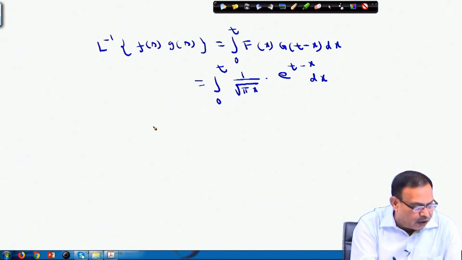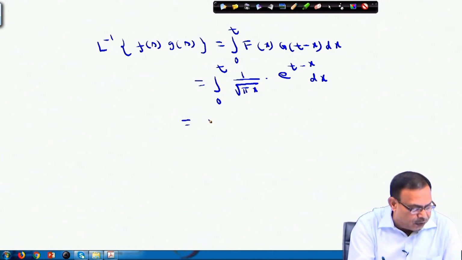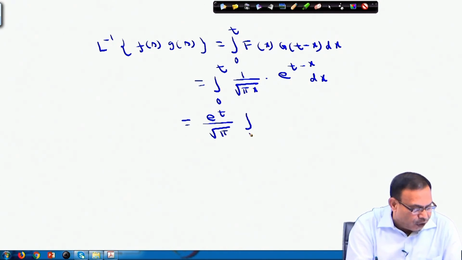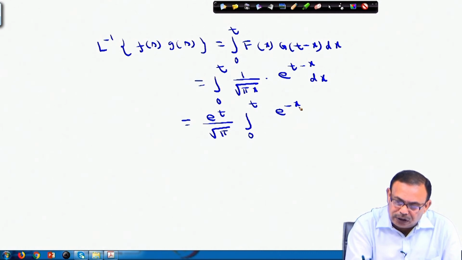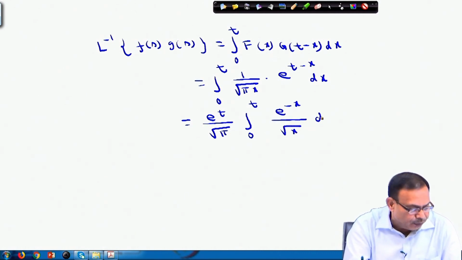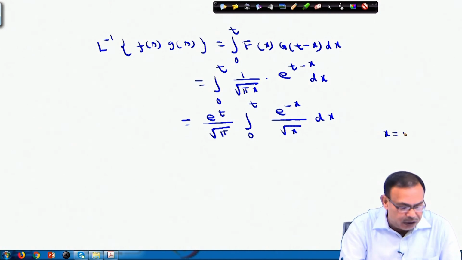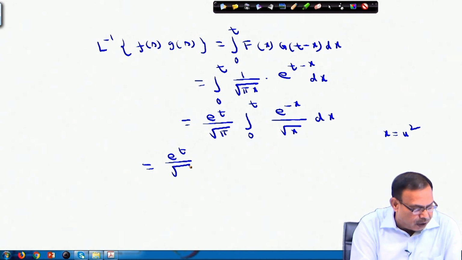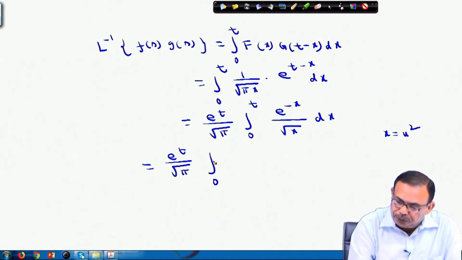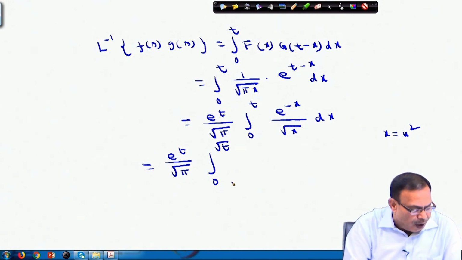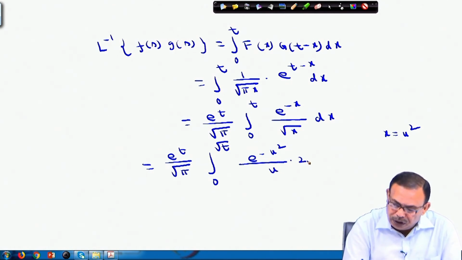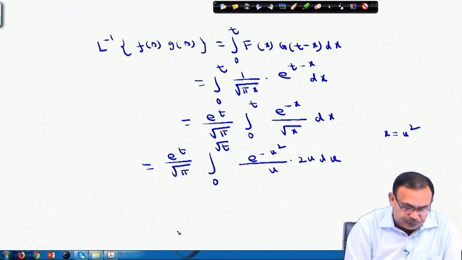To evaluate this integral, you can write e to the power t by root pi outside, and the integral from 0 to t of e to the power minus x by root x dx. If you put x equals u square, then this will become e to the power t by root pi into the integral from 0 to root t of e to the power minus u square by u, and dx will be 2u du.